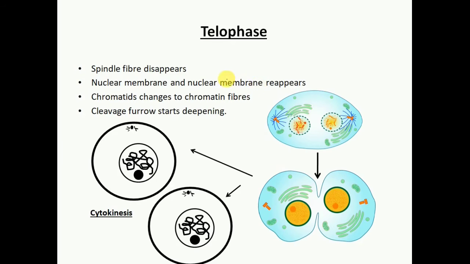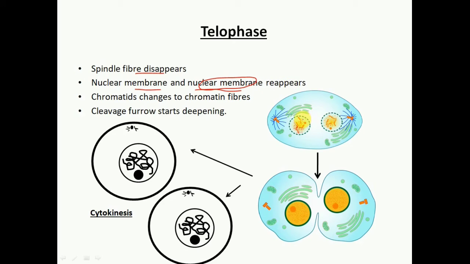Next is our telophase. So during telophase, the spindle fiber disappears. This is the last phase of our mitosis, karyokinesis. So during this, the spindle fiber disappears. As we can see, it starts disappearing, and the nuclear membrane reappears.